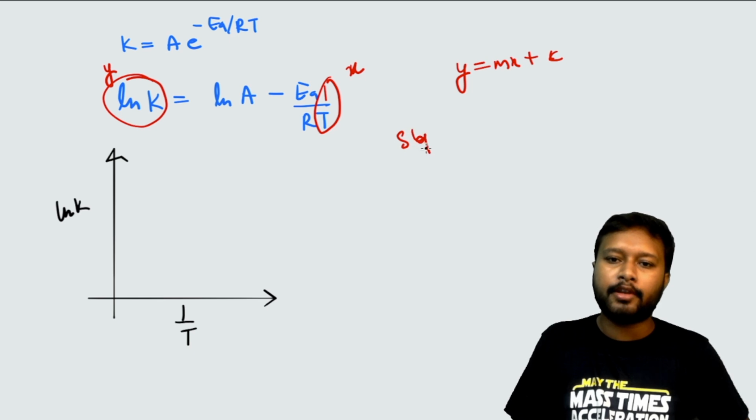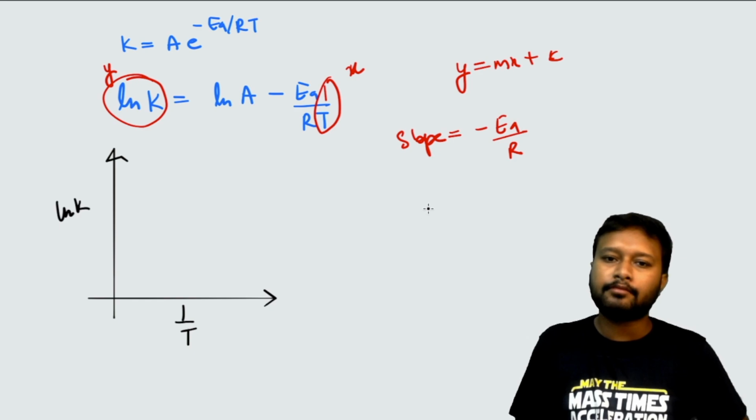So the slope for this line is going to be minus Ea upon R, right?